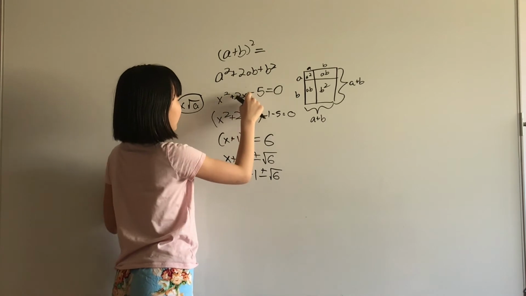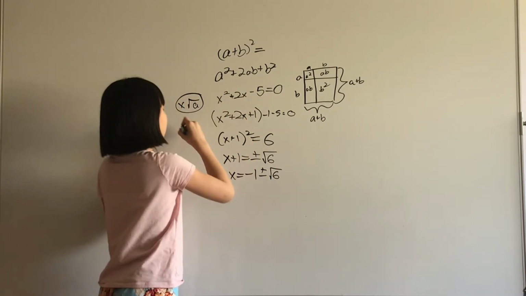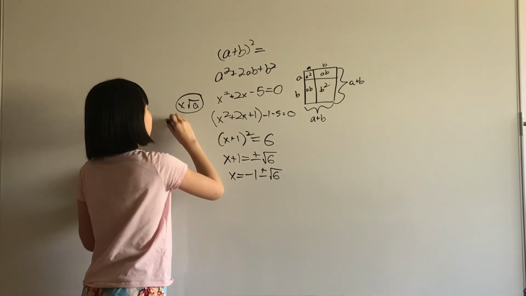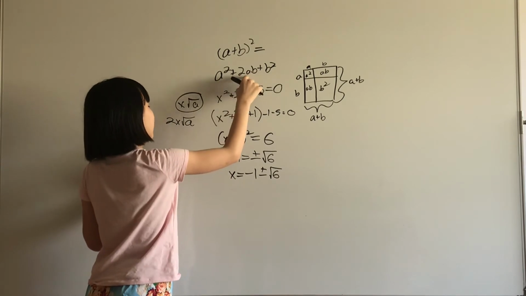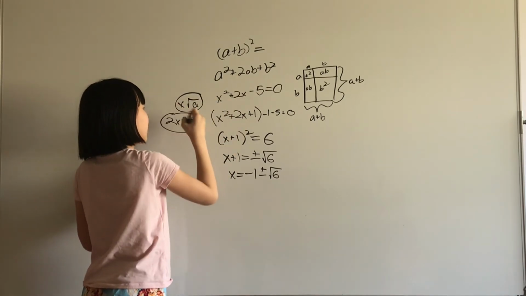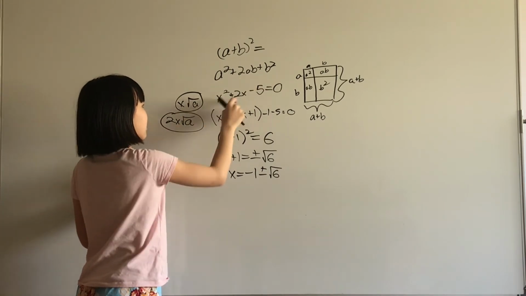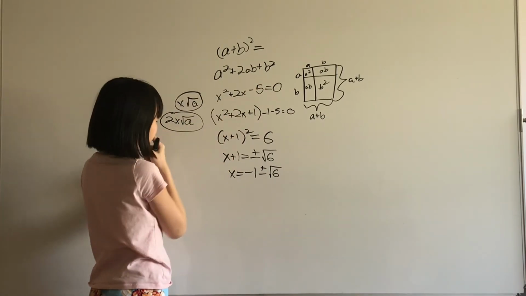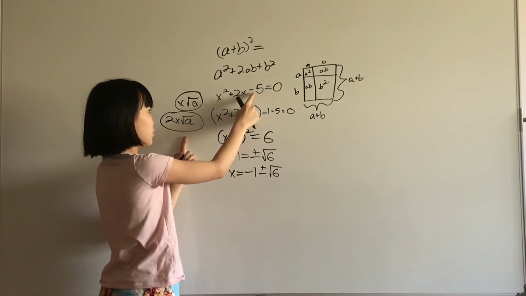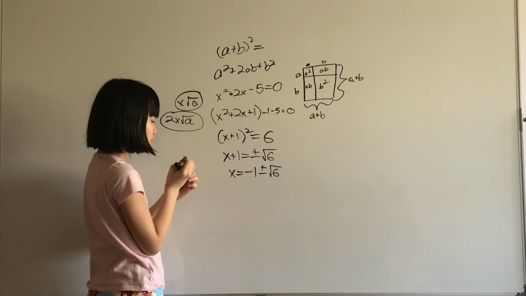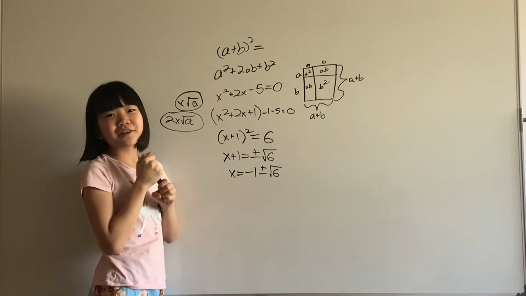And then this 2ab term is divided by this term, because this is this a, so 2a is 2xa. This would be 2ab. And to find b, we just divide 2ab by 2a. And that's how you find what term to add or subtract if this is negative. And that's how you complete the square.